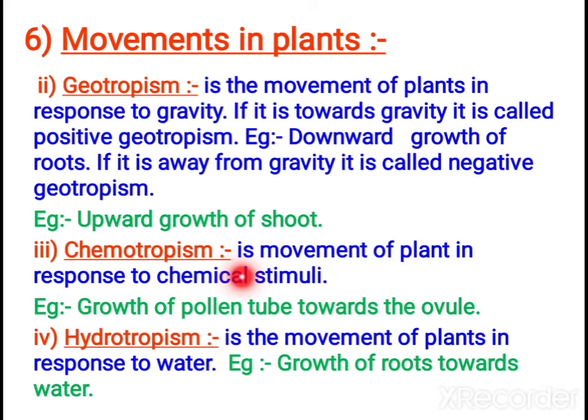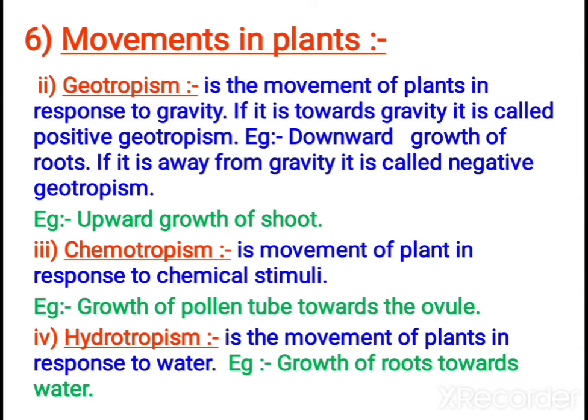Next one, chemotropism. It is the movement of a plant in response to chemical stimuli. An example is the growth of the pollen tube towards the ovule. Hydrotropism is the movement of plants in response to water. Normally the roots grow towards water.